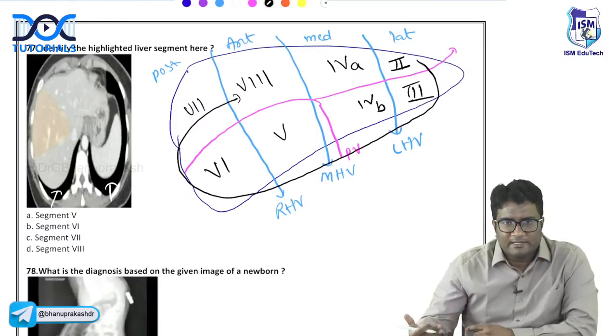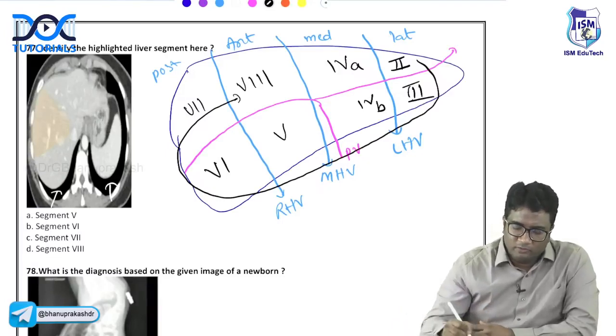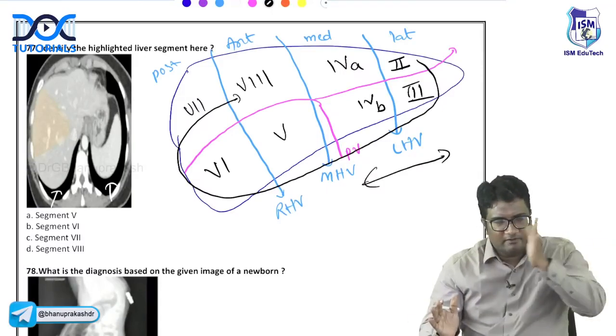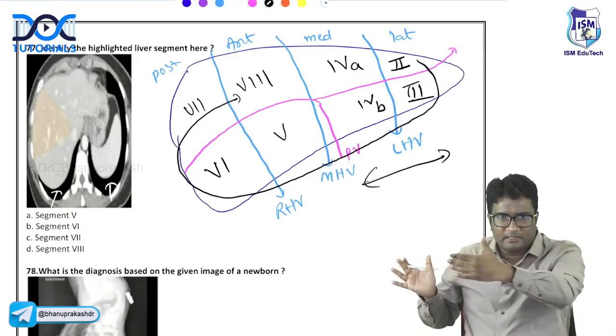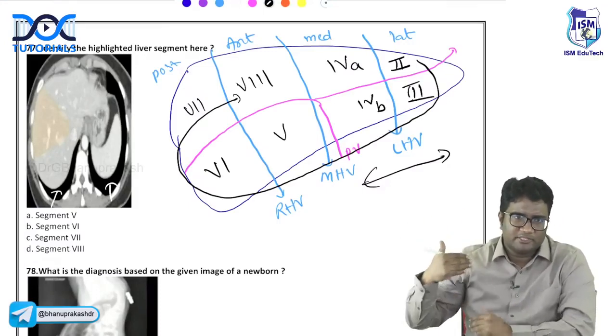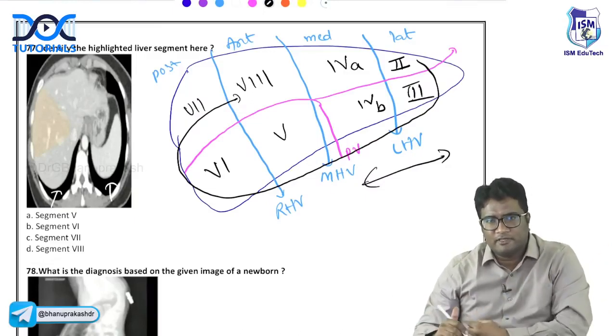So what are the left lateral segments? 2 and 3. Left medial segments, 4A, 4B. Right anterior segments, 5 and 8. Right posterior segments, you will have 6 and 7. So left lobe is flat, it will have medial and lateral segments. Right lobe is thick, so it will have anterior and posterior segments. So that is how we have the Couinaud segments of the liver.